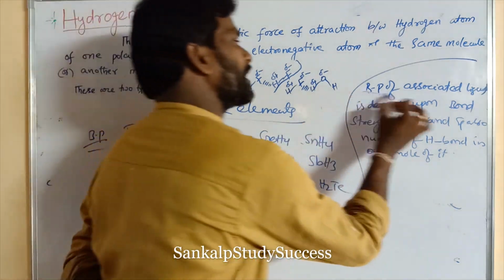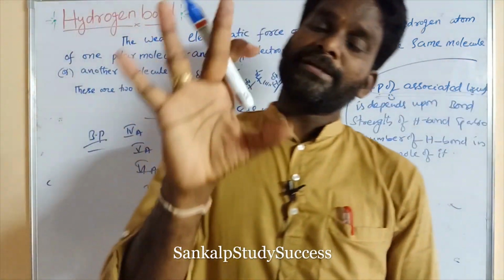So the boiling point of associated liquids mainly depends upon two factors.